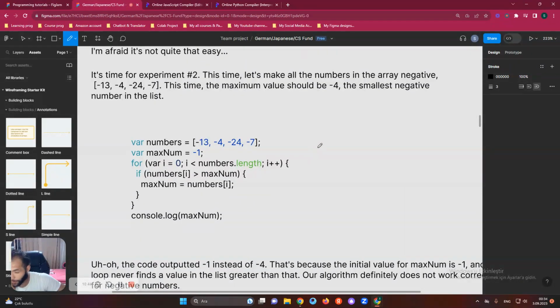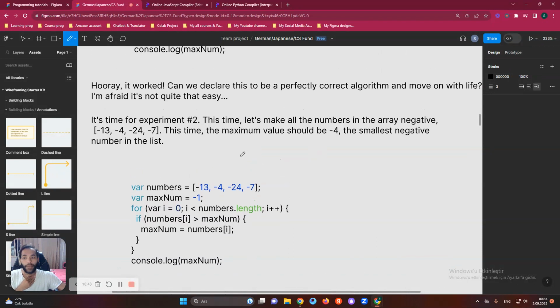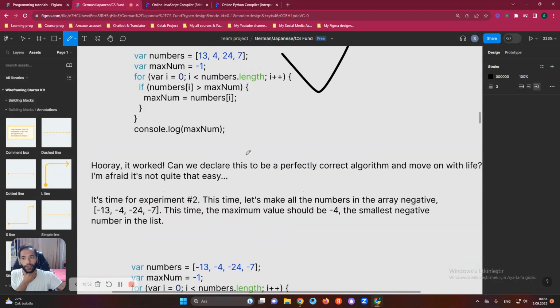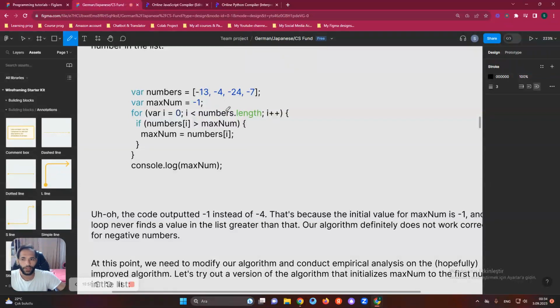Max number is -1, so in this way we have a negative number. What if we have negative numbers, and what will be the result? What do you think? Let's say we have minus 30, minus 4, minus 24, and minus 7.